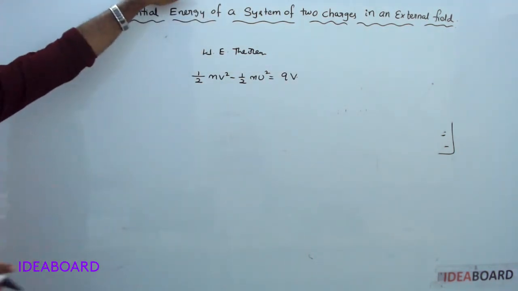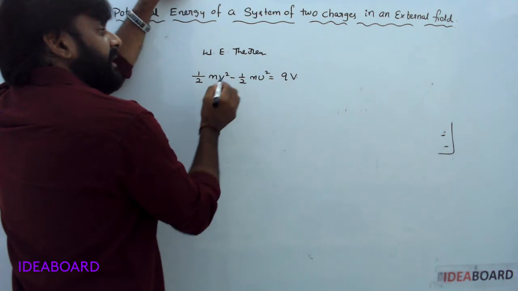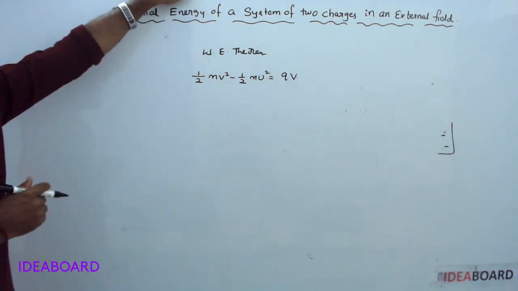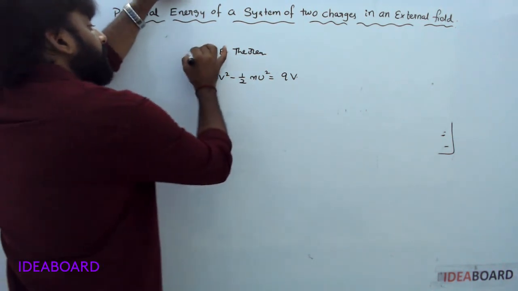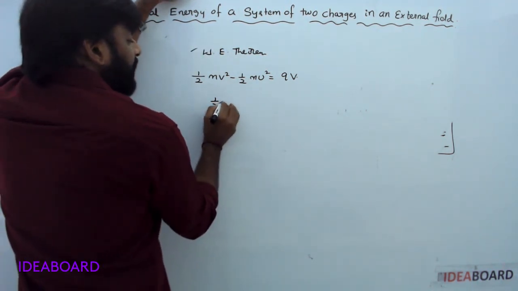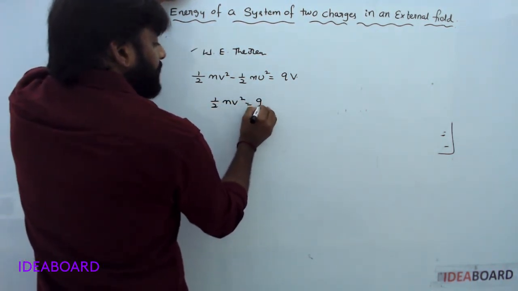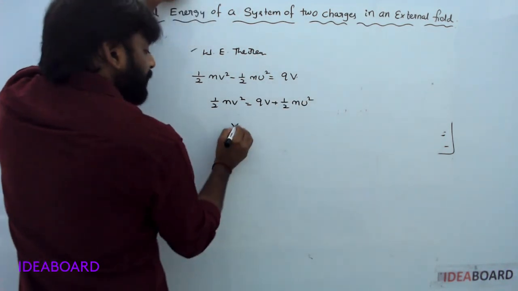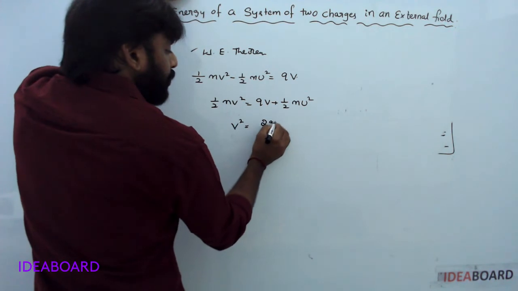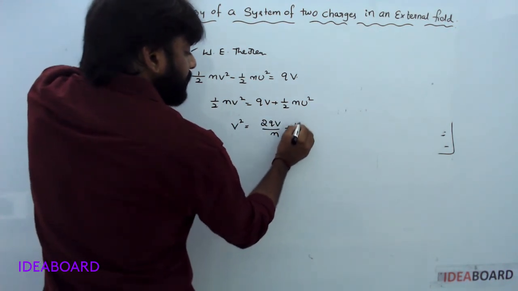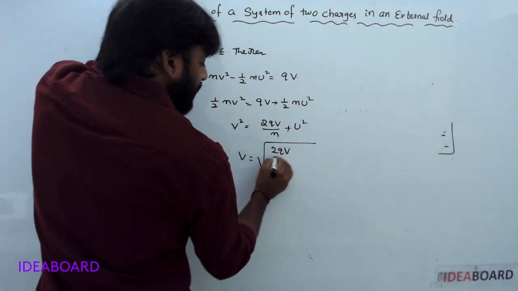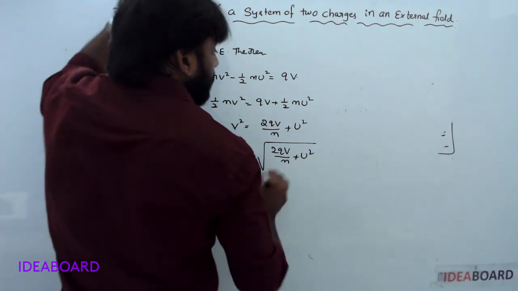Change in its kinetic energy is equal to change in its potential energy. So half mv square is equal to QV plus half mu square. V square is equal to 2QV by M plus U square.